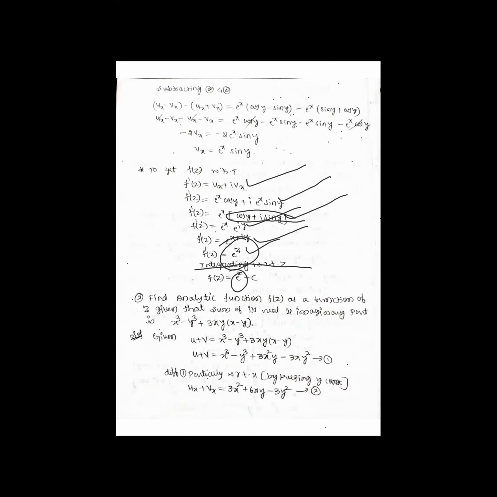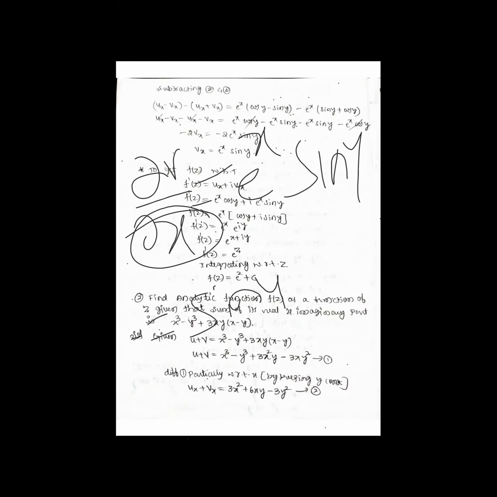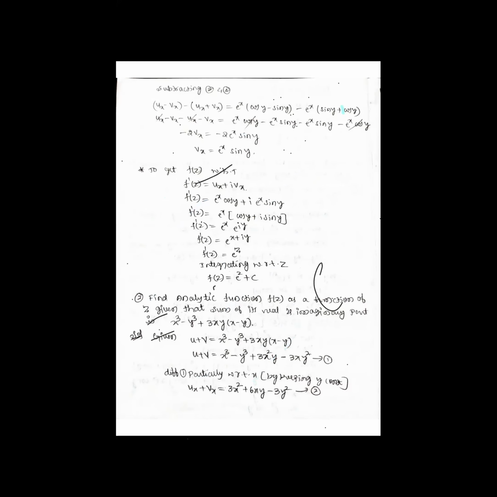One more thing you can do: here vx is there, no? So you can see dou v by dou x is equal to e raised to x sin y. Integrate with respect to x. Sin y is constant. The integration of e raised to x is e raised to x plus all the other things. I think this method will not hold good. Better you follow this one only. Substitute and get the answer. Next.